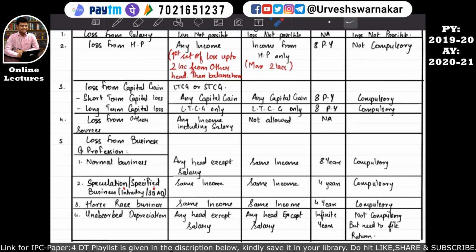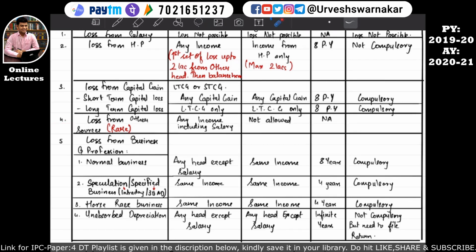So if there is a loss from other sources, this is a very rare possibility. I'll write here: rare. At CA final level, basically these questions are asked, but at IPC level, I hardly feel they'll ask. But at times they can simply give it as it is, like loss from other sources. They'll not describe from which source caused such loss. They'll simply write loss from other sources, and you have to just adjust it against different heads. That means you have to set off that loss against the income of other heads. So let's understand this.